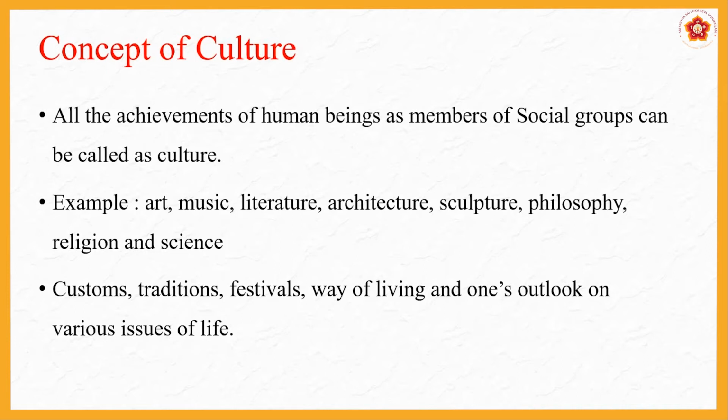Examples of it. So all the achievements of human beings as members of social groups can be called as culture. So what is the example of it? Achievement of human beings example? Art. This is an achievement of a human being. Music, literature, architecture, sculpture, philosophy, religion, science, all these things are a part of culture.